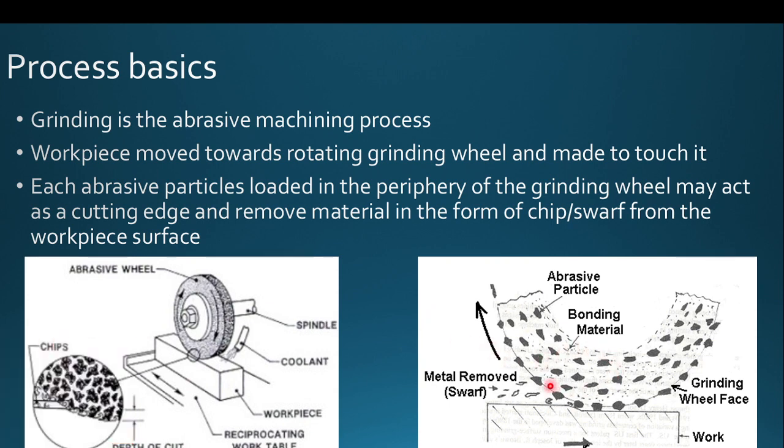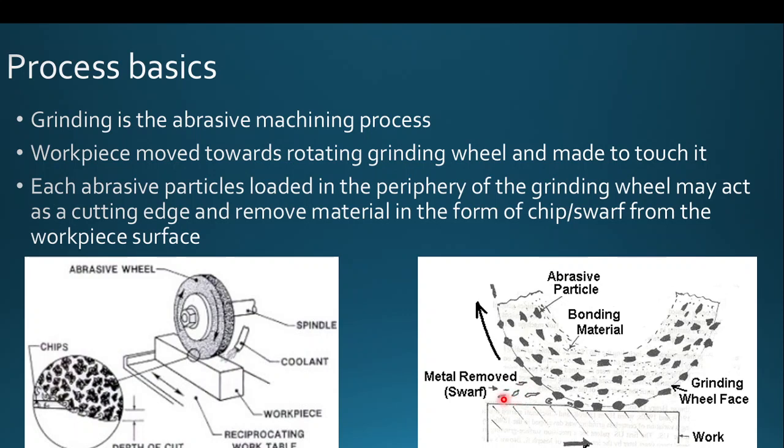So this is nothing but the concept image of a grinding wheel. The grinding wheel is majorly composed of the bonding material. In the bonding material, the abrasive particles are embedded in the outer periphery of the grinding wheel. When you make your workpiece touch this rotating grinding wheel, each and every abrasive particle acts as a cutting edge and removes the material from the parent metal, that is, your workpiece, at the micro level.